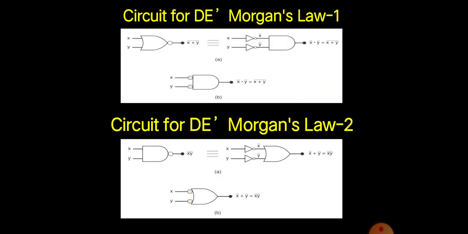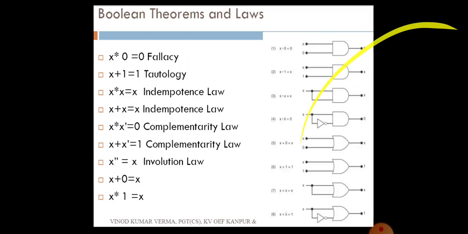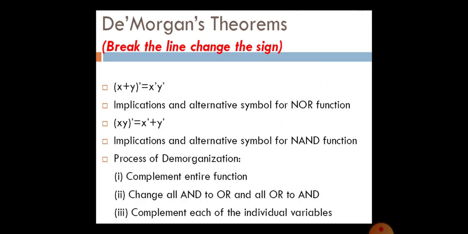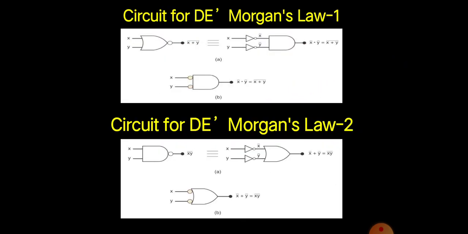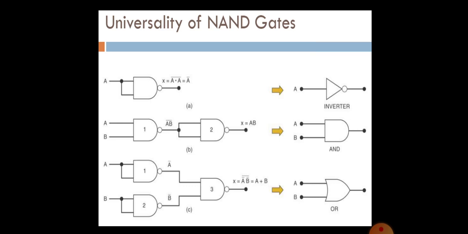My dear children, I think you are all clear about the theorems, De Morgan's theorem, the circuit diagram for De Morgan, and the universality of NAND and NOR.